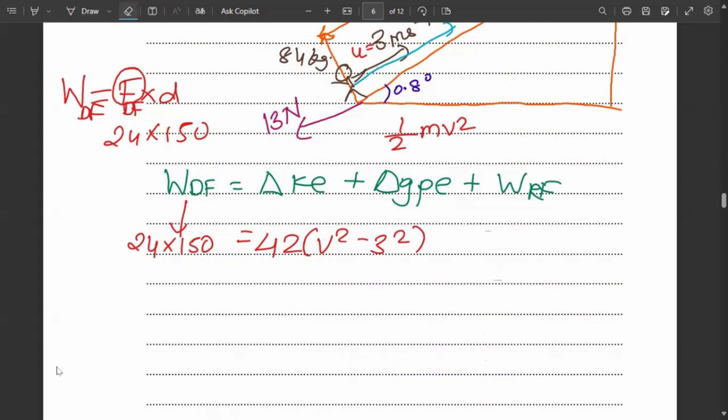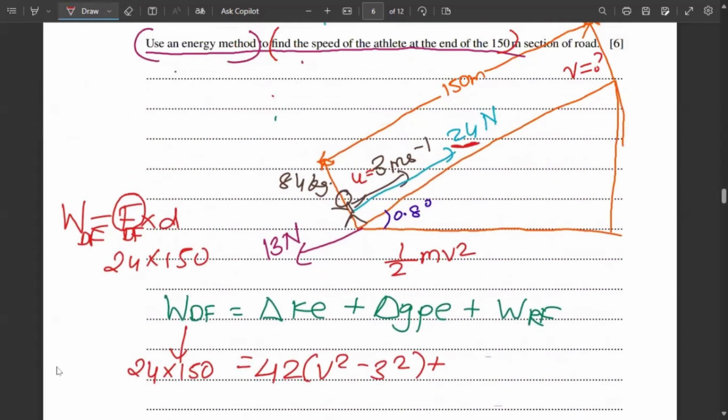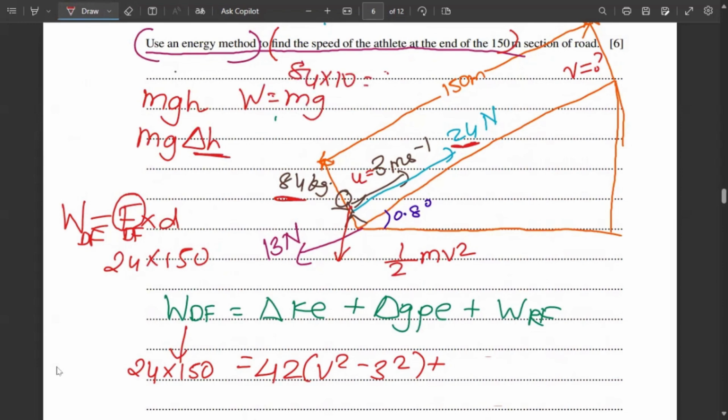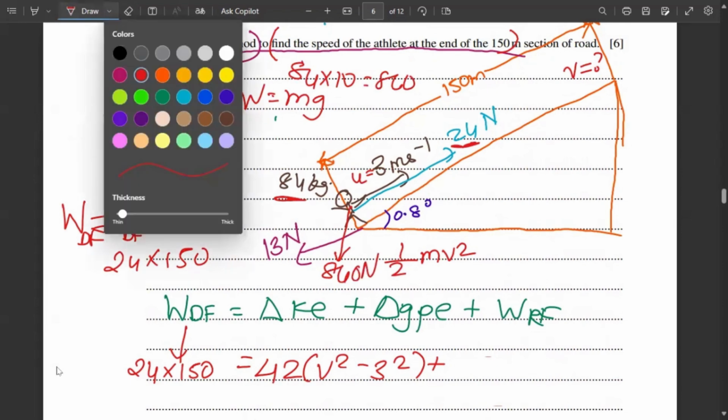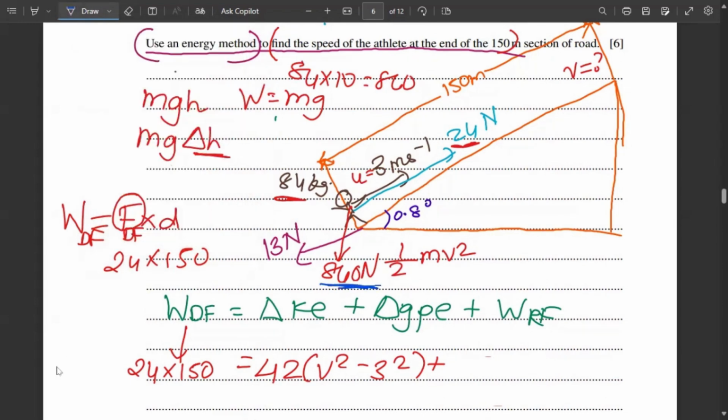And now what about delta GP? Delta GP will be the change in height. The formula for GP is m into g into h, and actually mg delta h. Now gravity always acts downwards. The mass is 84 kg, so its weight will be mg, which is 84 into 10, which is 840 Newton. So the weight is 840 Newton. Now let me use a different pen. Yes, blue. So this is 840 Newton.